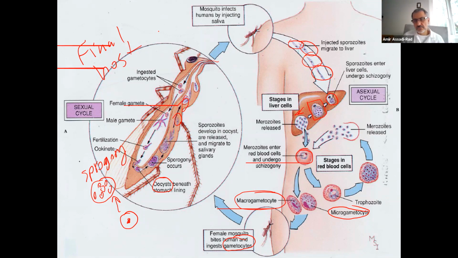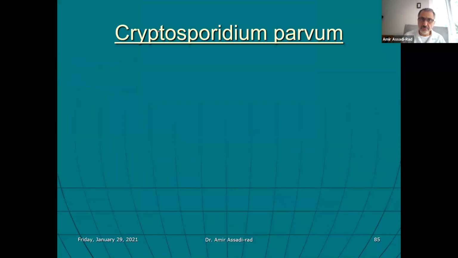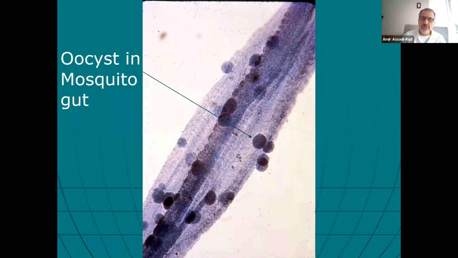But there was. These are the cysts in the gut of the mosquito. Slide of the cyst I'm showing you. And then, of course, you know, malaria is a problem all over the world. Africa, South America, Asia, you name it. But Western Europe, Australia, these are the countries that have been able to control it. Most of the industrialized countries have been able to control it, but it's a problem in the rest of the world.